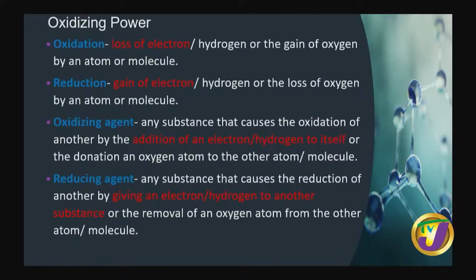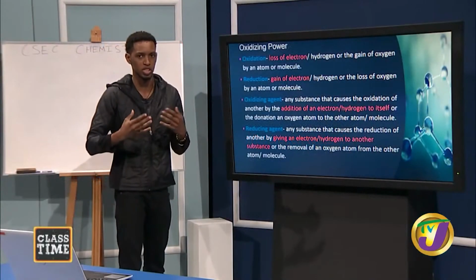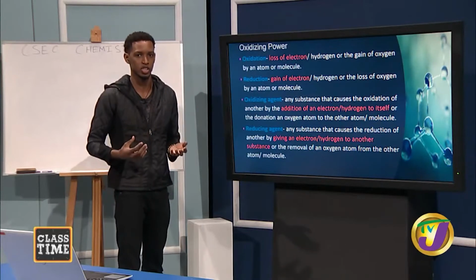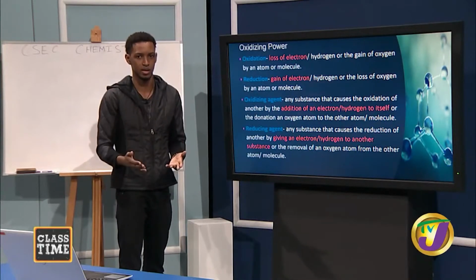Now, what is an oxidizing agent? An oxidizing agent is any substance that causes the oxidation of another by the addition of an electron or hydrogen to itself, or the donation of oxygen to the other molecule. Right? So oxidizing agents oxidize other molecules and become reduced themselves because they pick up an electron or hydrogen, but they oxidize something else.